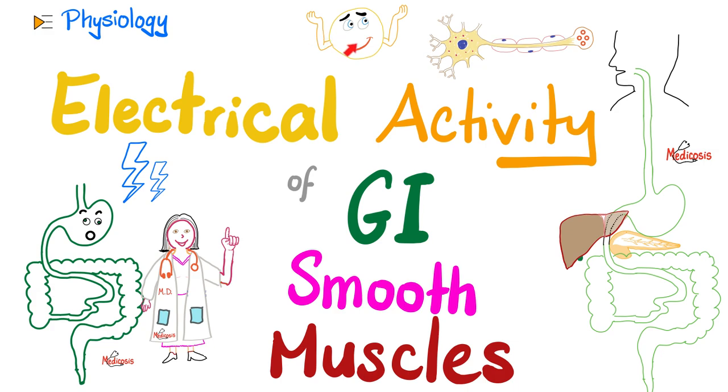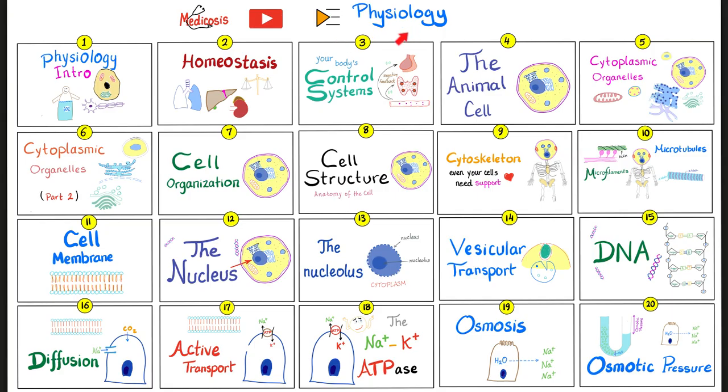In the last video, we had an introduction about GI physiology. Today, we'll dig deeper into the electrical activity of GI smooth muscles, and we have two types of electricity. We have the slow wave rhythm and we have the spike potential. The slow wave rhythm is not a true action potential, but the spike potential is. Now let's get started. Please watch the videos in this playlist in order.